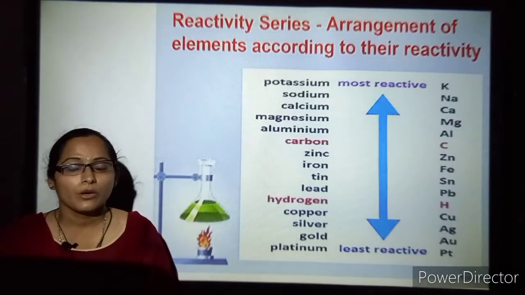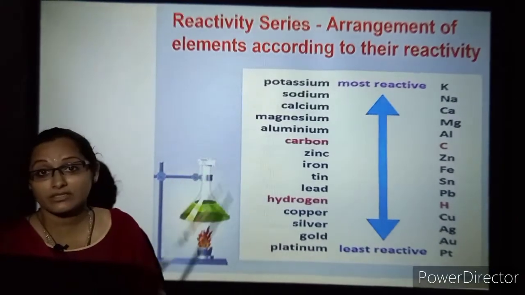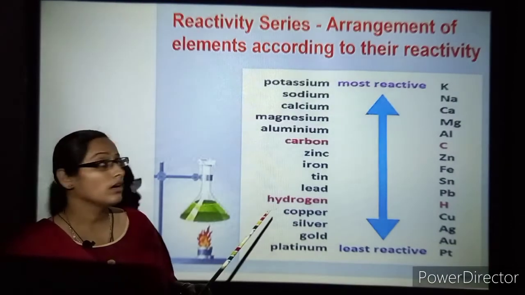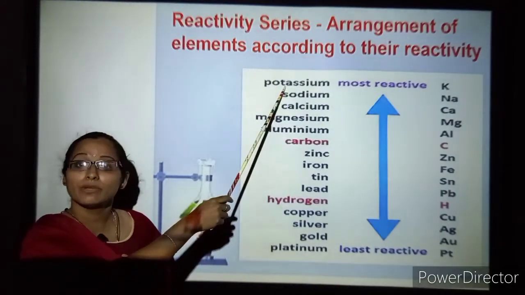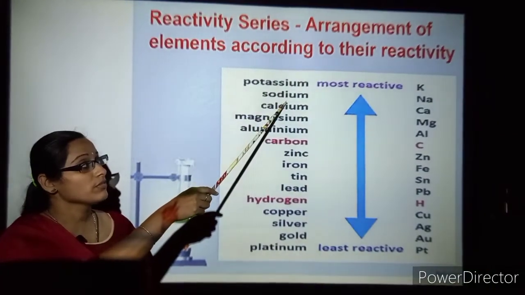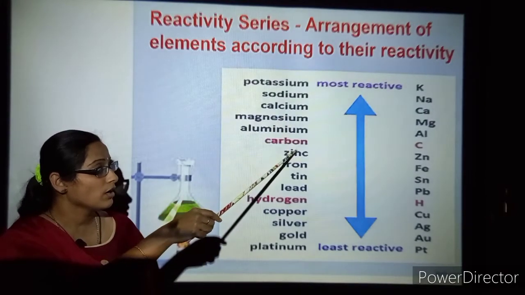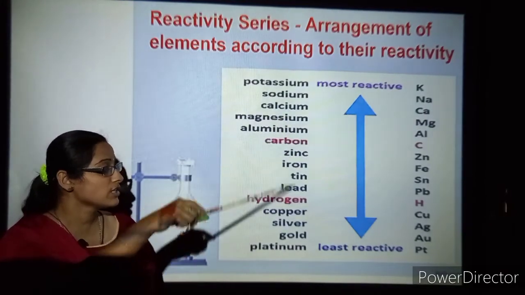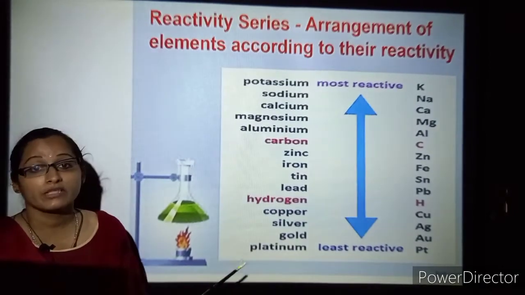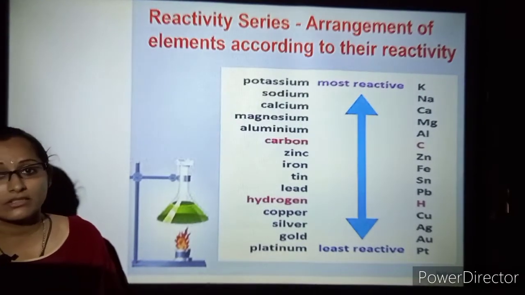We will continue with the topic metals and non-metals. It's related to the reactivity series, continuing with the reactivity series. As I told, the most reactive element will be at the top and the least reactive at the bottom. Potassium and sodium are most reactive, then calcium, magnesium, aluminium, carbon, and it goes on. When it goes down, the reactivity, or the reaction or explosion with certain metals and non-metals, decreases.